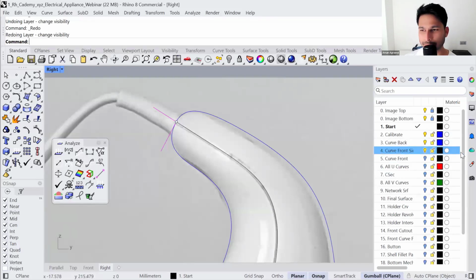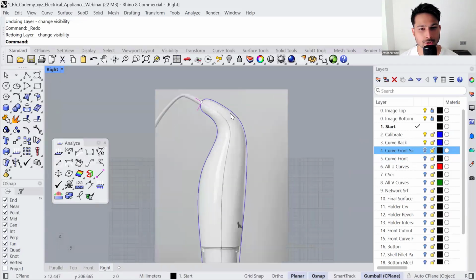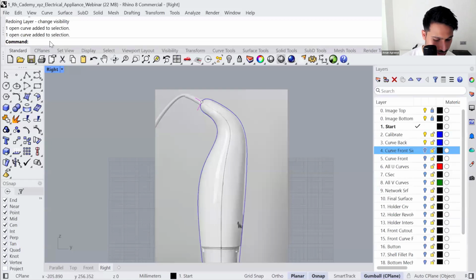All right, so the next part is generating the curve in the center, the parting line. Well, more than parting line, this is going to be used to create the cross section of the surface. So let me show you a very neat trick that you can do in this case to create that curve in the center. Rather than starting from scratch, you can use a command called tween